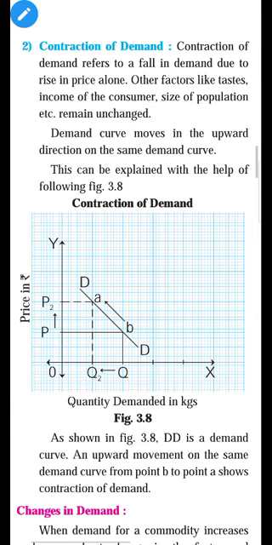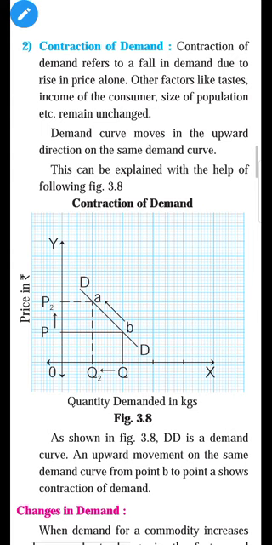Contraction means it is just the opposite of expansion. Expansion means rise, and contraction means reduce. So in the second case, in the contraction of demand, demand reduces because of a rise in price alone, and other factors remain constant. It is just the opposite of expansion. In expansion, when price falls, demand expands. In contraction of demand, when price rises, demand contracts. It is called contraction of demand.